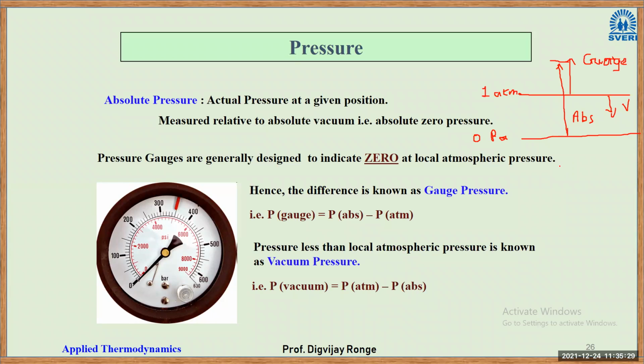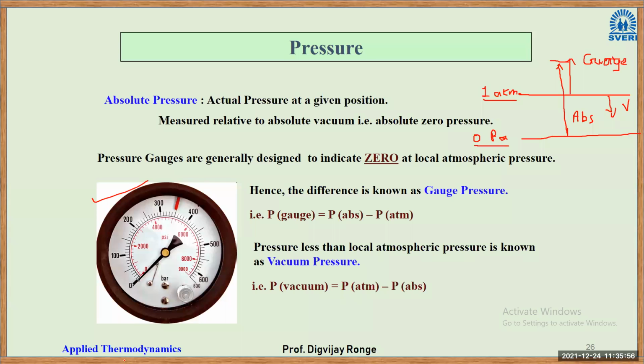I hope you are understanding what I'm trying to say here. There is always a zero pressure datum. There is another datum of 1 atmospheric pressure. Pressure above atmospheric conditions, generally shown with the help of pressure gauges, is gauge pressure. If your pressure is below atmospheric, that value will be vacuum pressure, and that way you can calculate it.